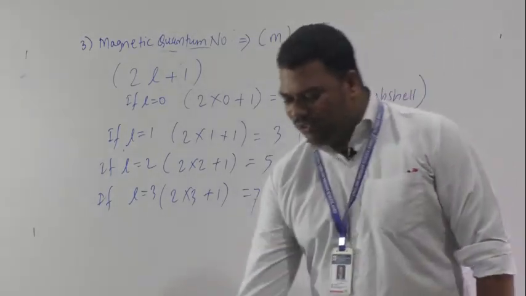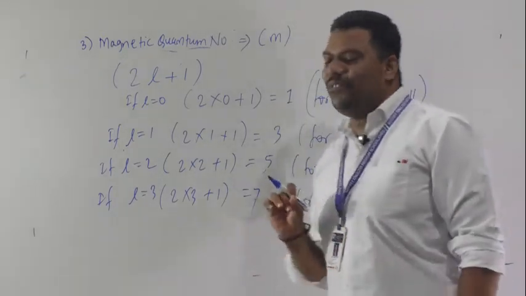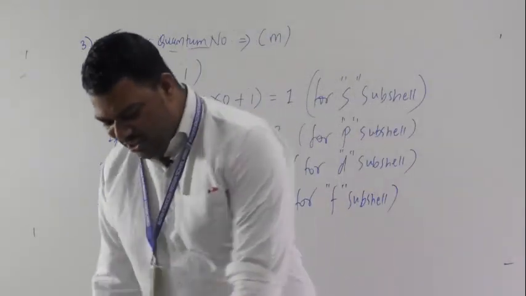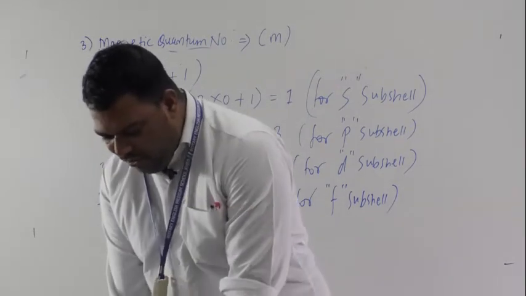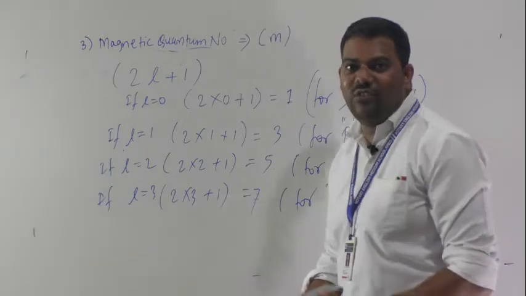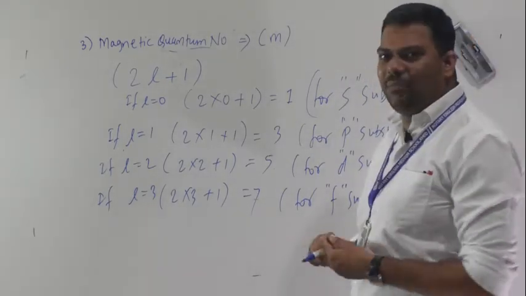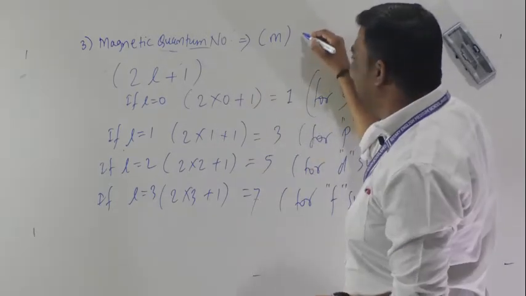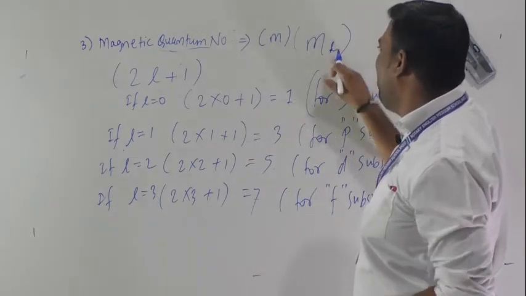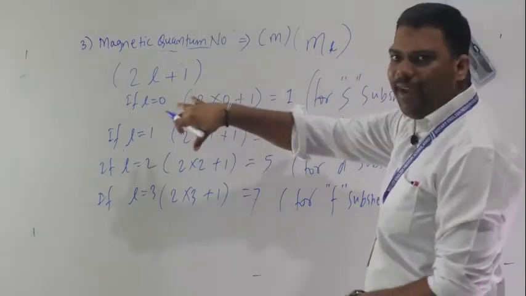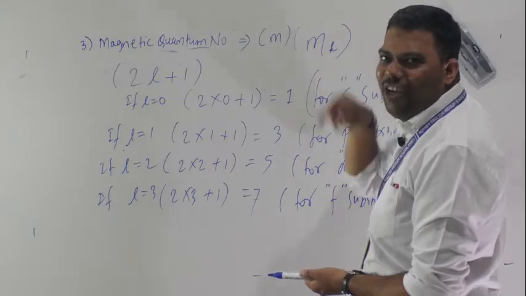Like that, here we discussed your magnetic quantum number. Now we will discuss the fourth. But sometimes your magnetic quantum number is designated like this: m with subscript l, because the value of the magnetic quantum number comes from the azimuthal quantum number.